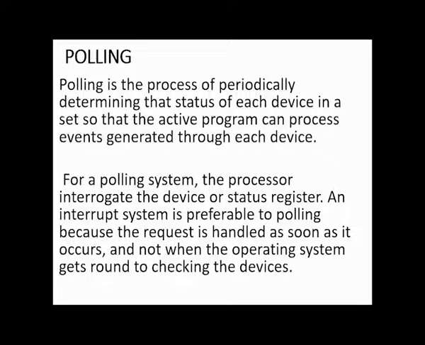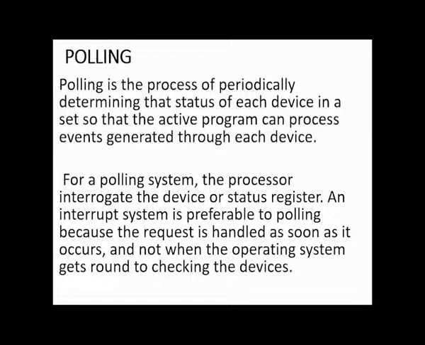When you have polling, what happens is that the processor will once in a while, that is what we mean by periodically, check the status of all the devices. It will check the printer. Is there anything for me to do? No. It checks the memory stick.